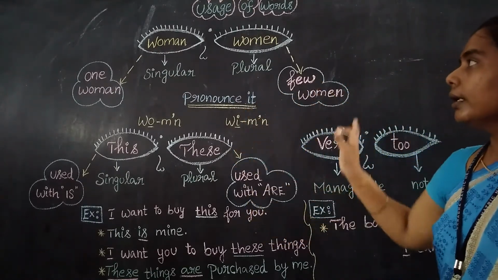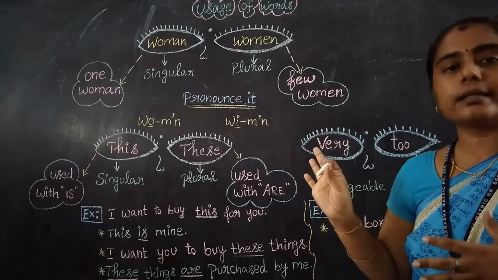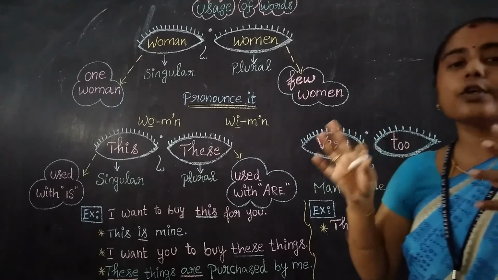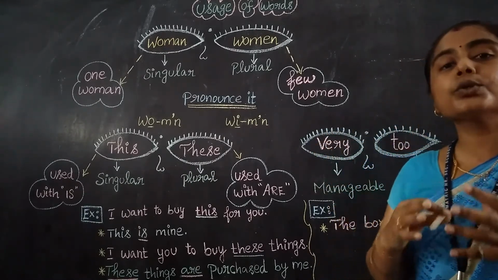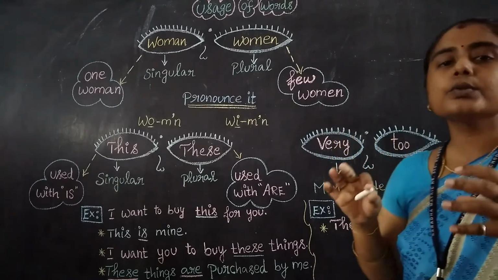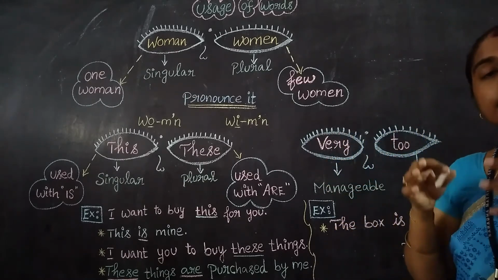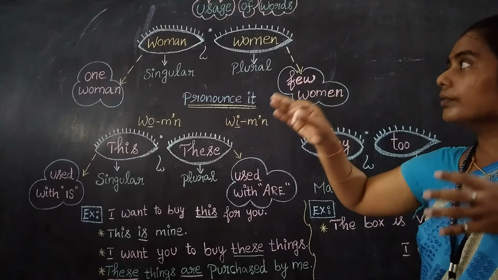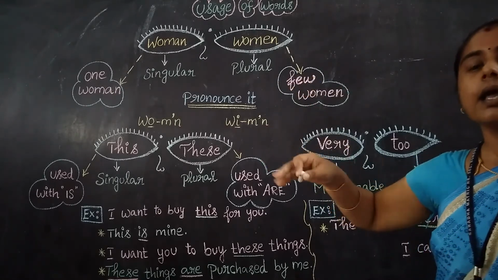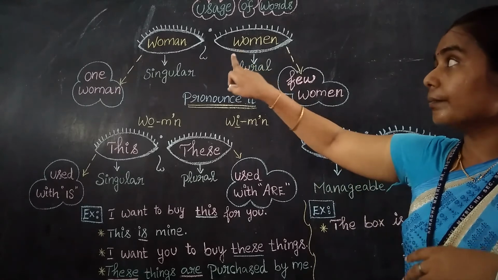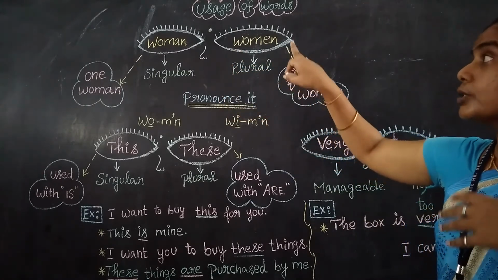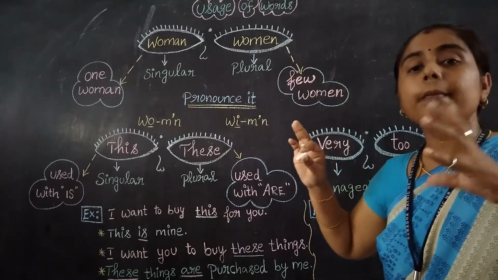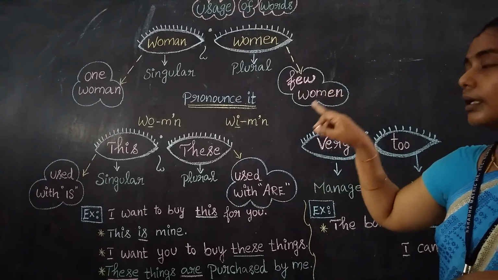So these sets of words remain, and there are many words like this. So let us see them later, right? So these are the usage of words. First, you should learn where we should use these words, right? See, we should not use them in a wrong manner or in a wrong situation, right? So whenever it is, you should use it in that situation only, right? Because "man" refers to what? Singular, man refers to singular. The pronunciation may vary, right? So we should pronounce it correctly, right?